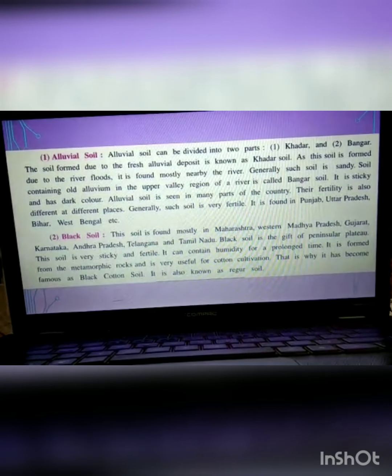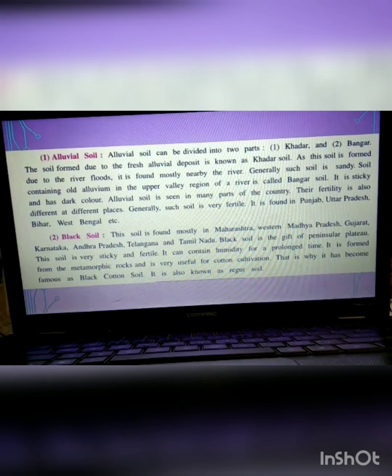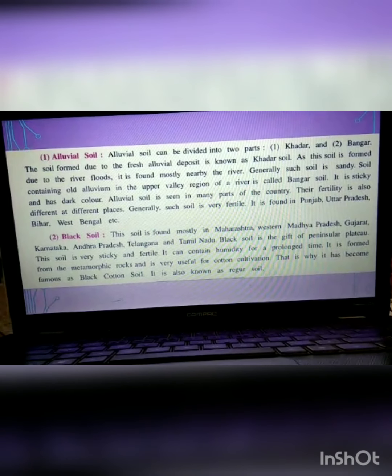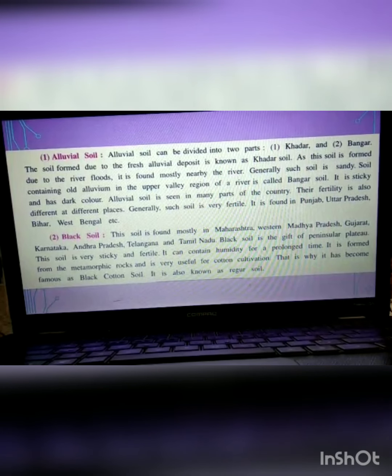Moving on, there are different types of soil. The first is alluvial. It can be divided into khadar and bangar. Just now in the first step only we studied what it is. Khadar is the fresh soil, and bangar is the old deposition of the soil. Generally this soil is sandy. Its fertility is also very good. It is found in Punjab, Uttar Pradesh, Bihar, West Bengal.